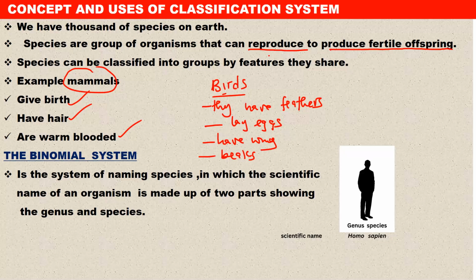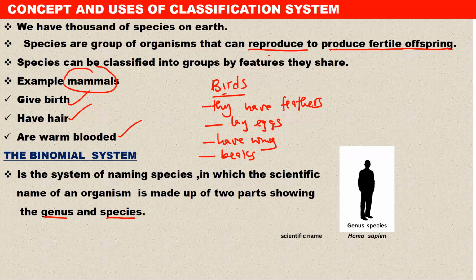Okay, that is the genus and the species. So binomial system, we are saying, is just a system of naming species in which the scientific name of an organism is made up of two parts, showing the genus and the species. Now, what is the main focus here? In classifying organisms, take note of the genus and the species. So when typed, these names are usually in italics, and that shows that they are Latin.